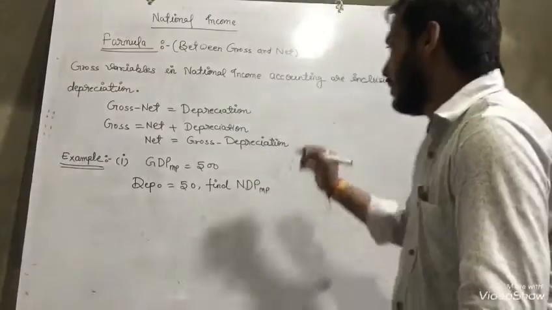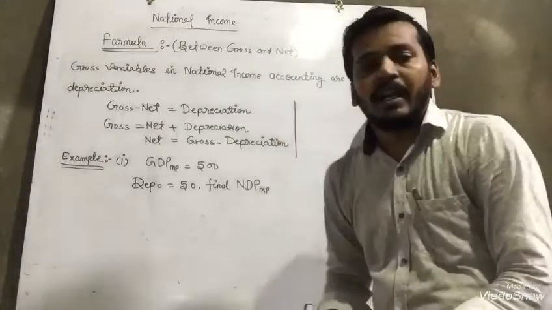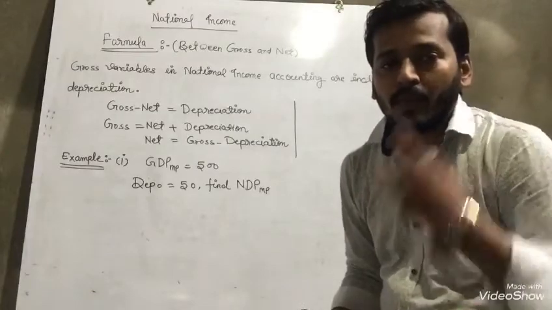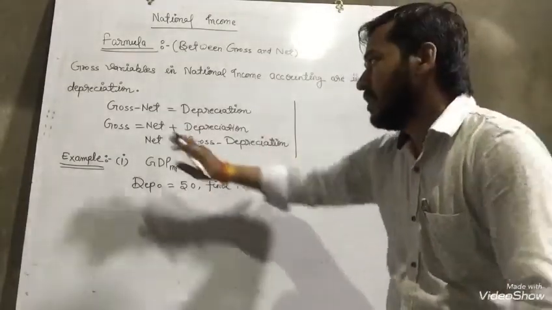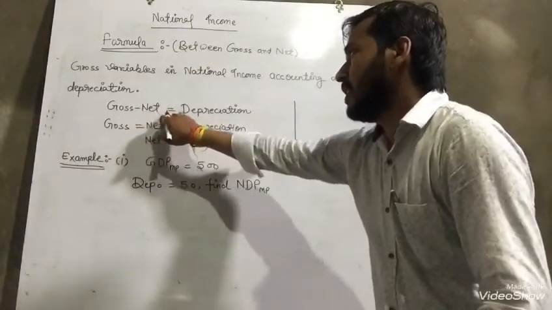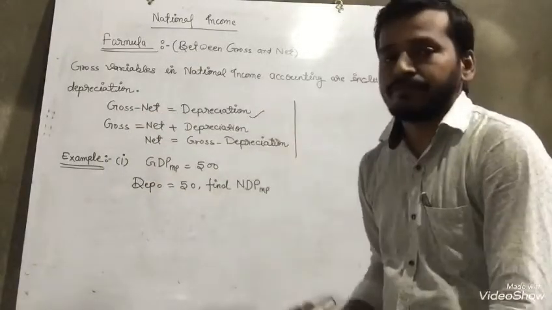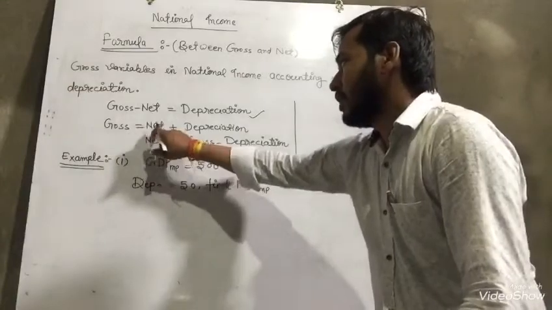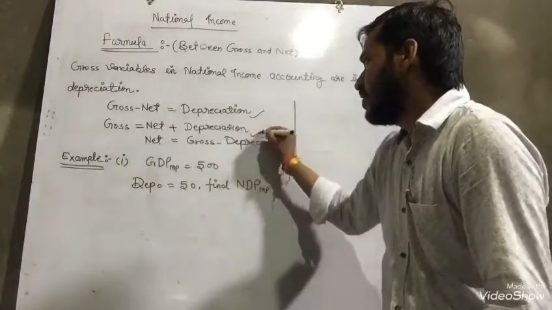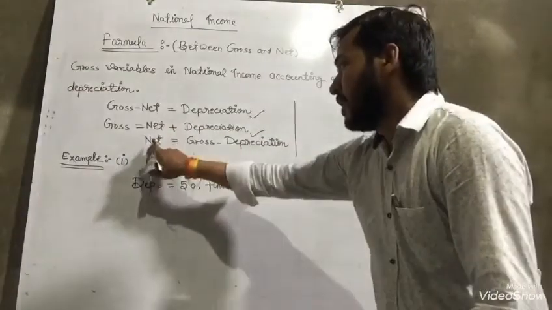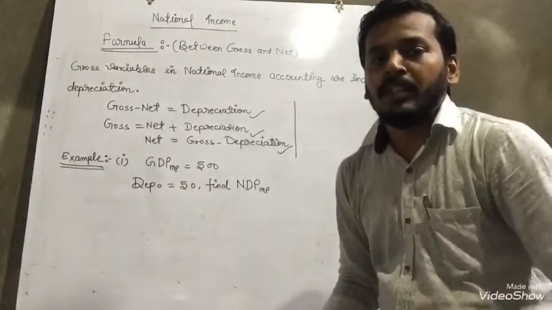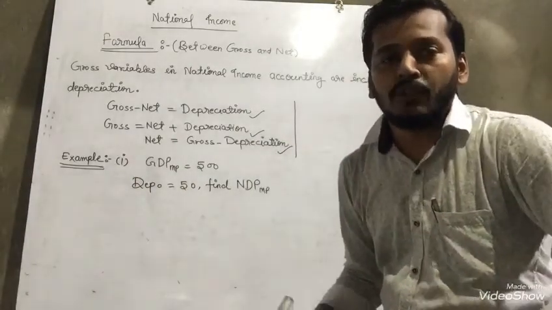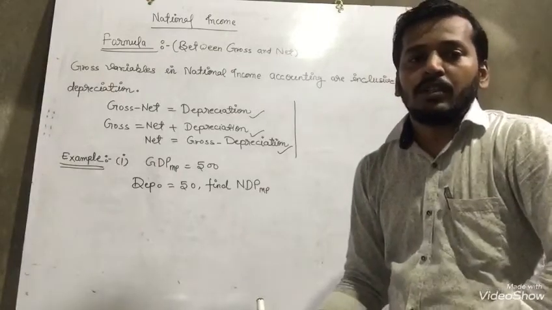Suppose I purchased a machine. Wait a minute, before that, listen to all three formulas. Gross minus net equals depreciation. Gross equals net plus depreciation. Net equals gross minus depreciation. Any two will be given in the question, and according to that you have to calculate.